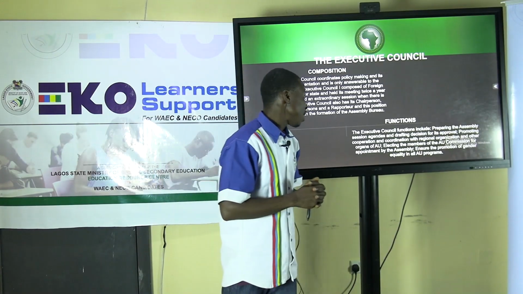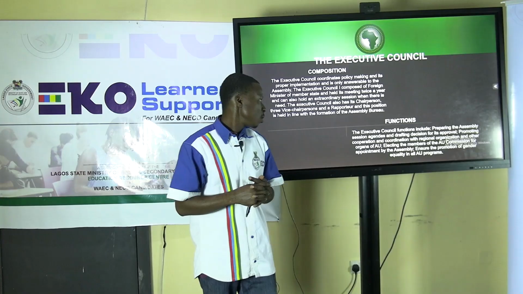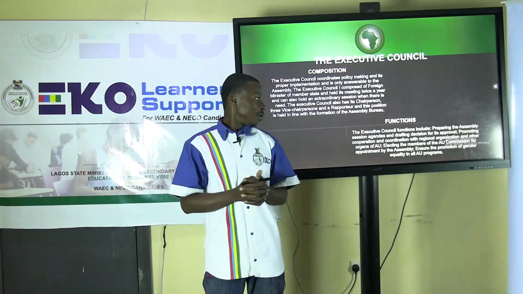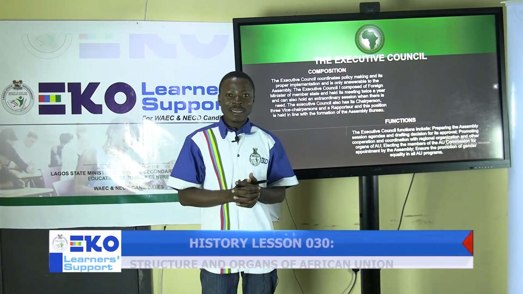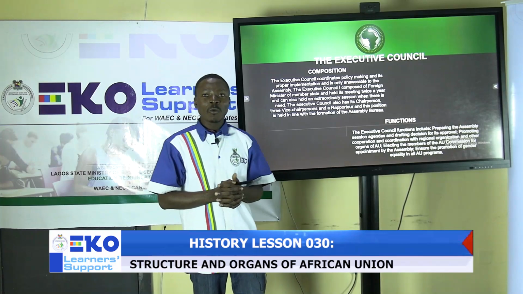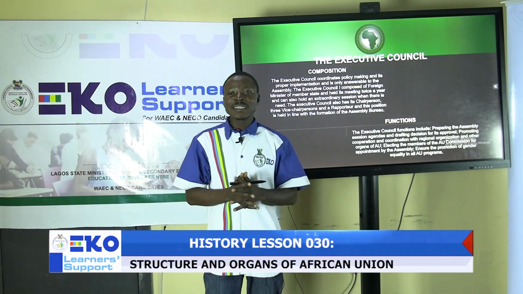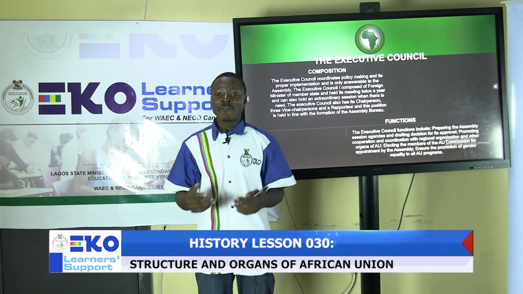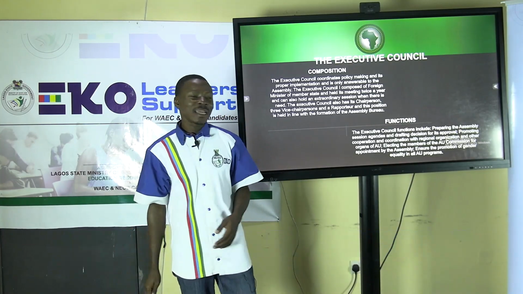They also elect the members of the African Union Commission for appointment by the Assembly. They screen candidates for any position within the Commission before the screened candidates are sent to the Assembly for ratification or final approval.